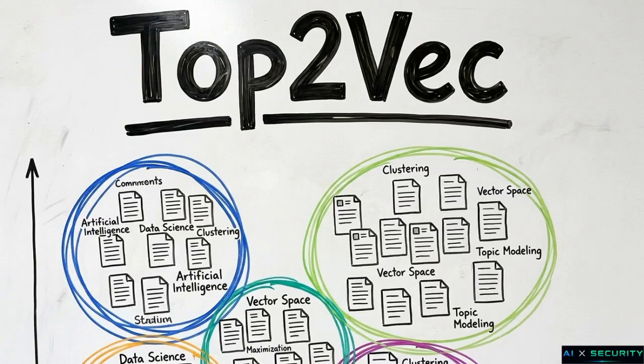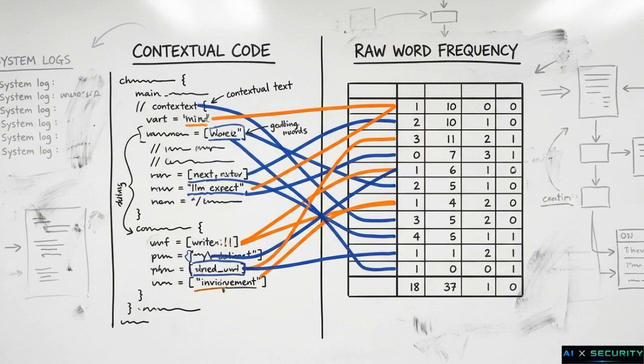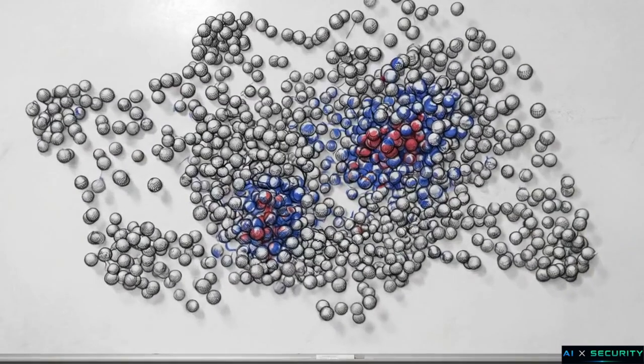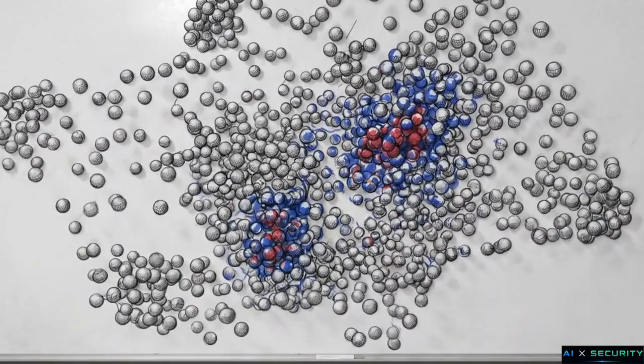This iterative alignment contrasts with models like Top2Vec, which skip optimization entirely by embedding words and documents into a single shared space from the start. When analyzing highly technical security logs, anchoring contextual AI to raw word counts prevents the model from creating thematic connections between unrelated software architectures. Even with accurate clusters, there is a final hurdle.